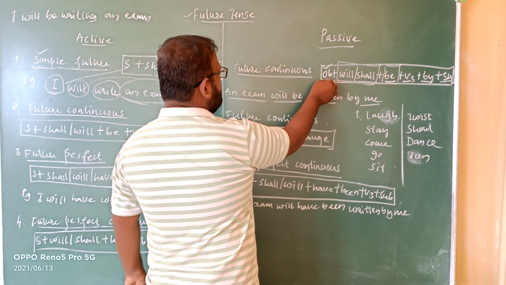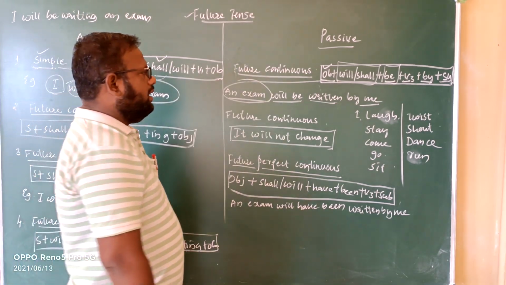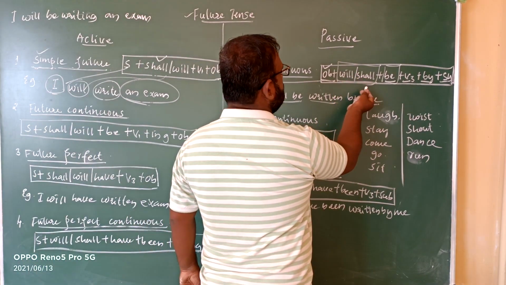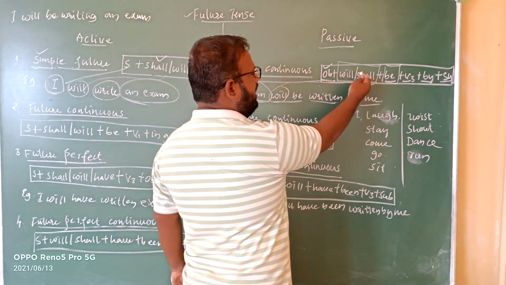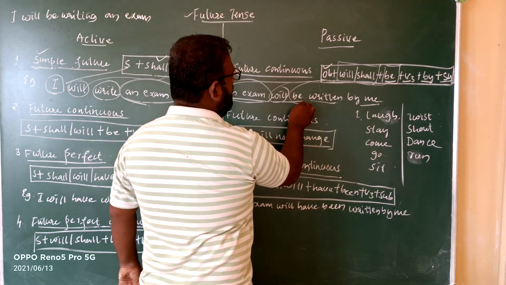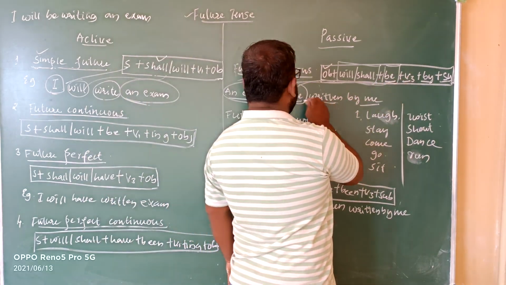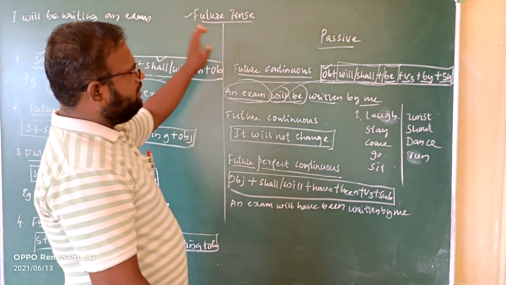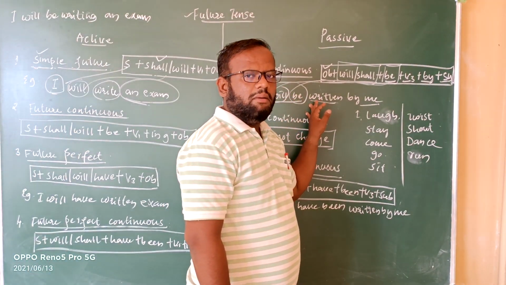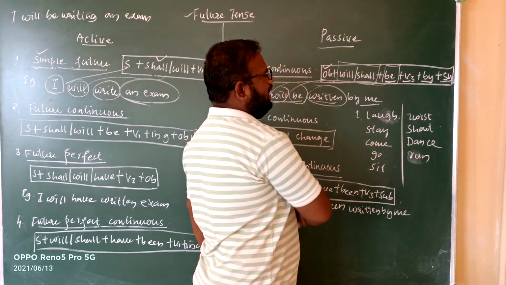We'll see. First, the object: an exam is an object. Then afterwards we need to take a helping verb. I have taken the helping verb will. Then after the helping verb will, we should take be. Then the third form of the verb. Here in active voice we find write, V1. When we change it to passive, it will become V3. It is mandatory. Okay, V3, the third form of the verb, I have taken.